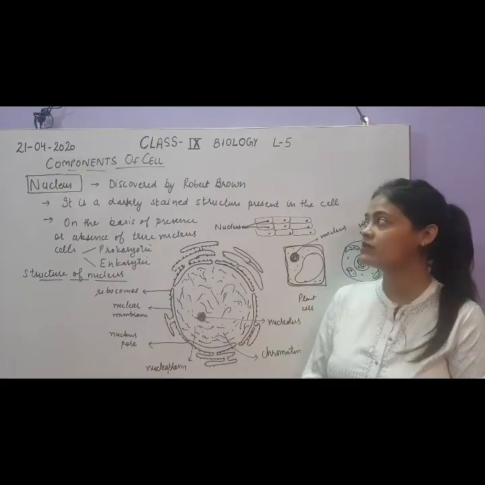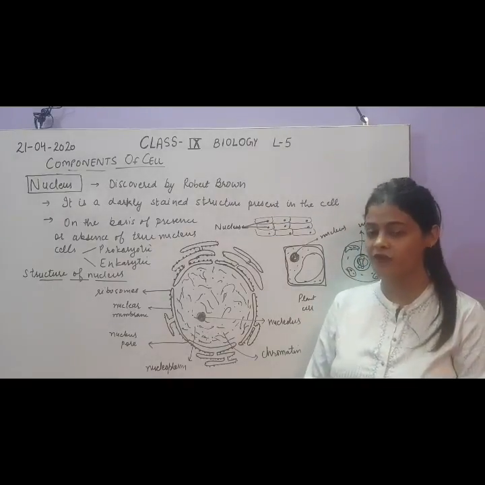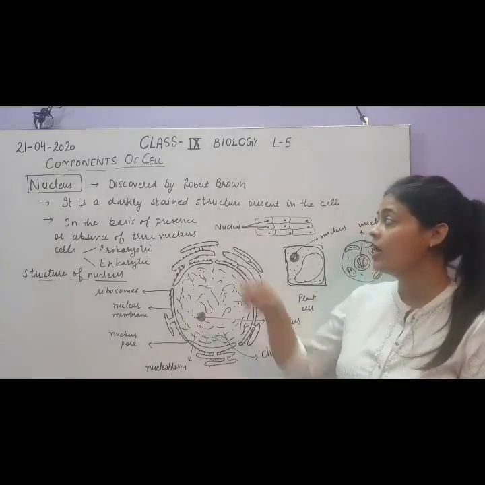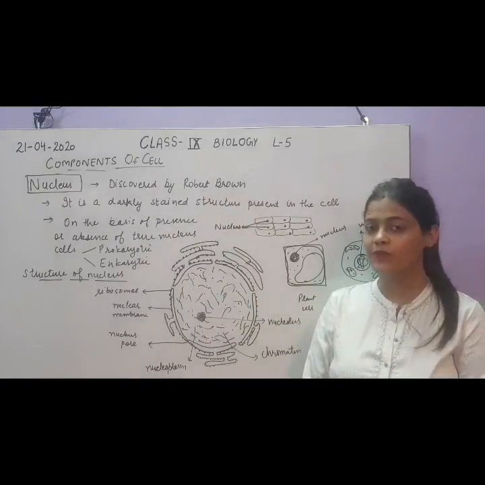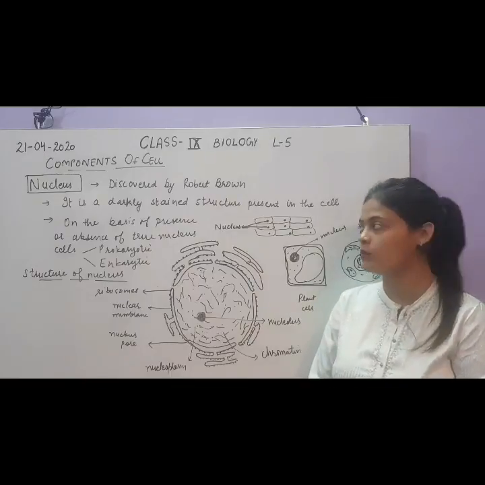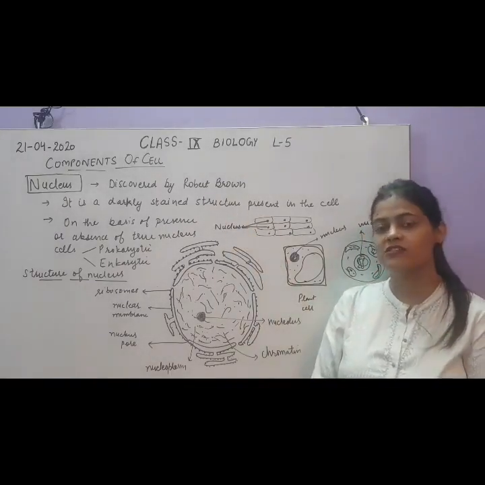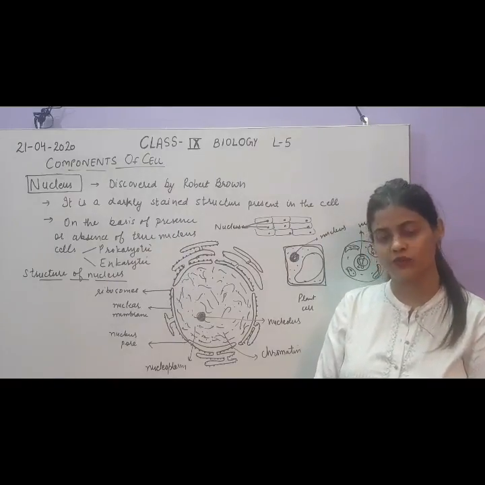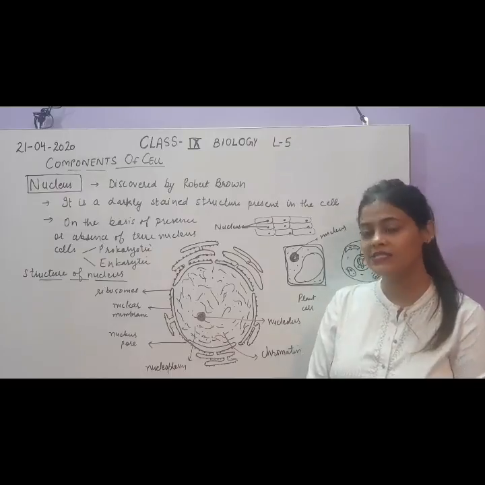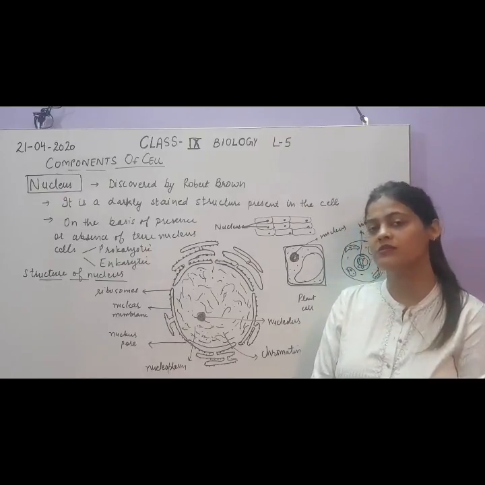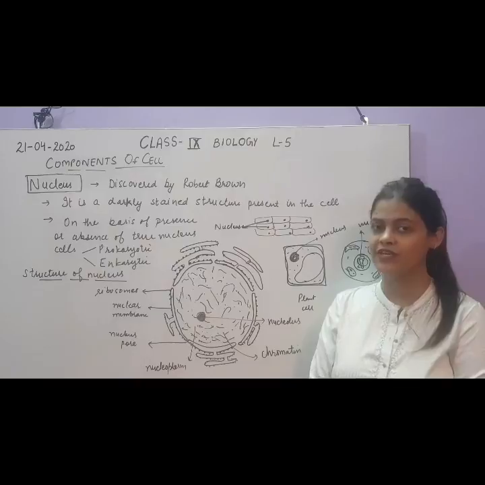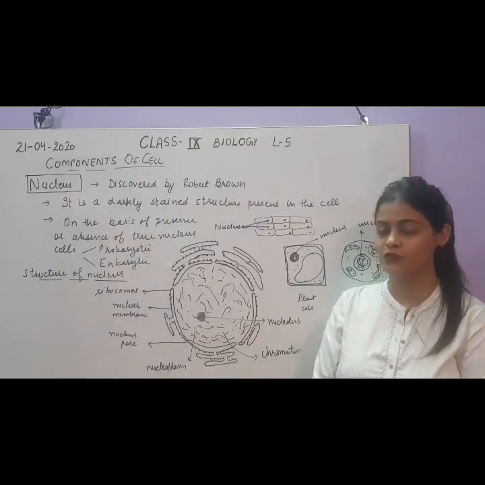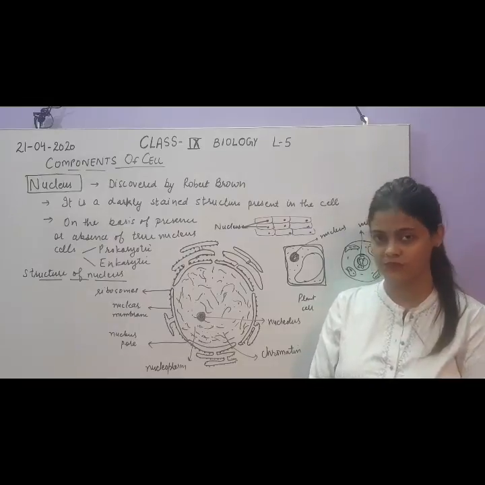So the nucleus was actually not discovered by Robert Hooke. He just saw the cells, but he did not notice the nucleus in them. It was discovered by Robert Brown. It is a darkly stained structure present in the cell. When the cell is seen under the microscope, as when we prepared the onion peel slide, we used the stain safranin for making the slide, to provide the stain to the cell so that each and every part of the cell is visible.